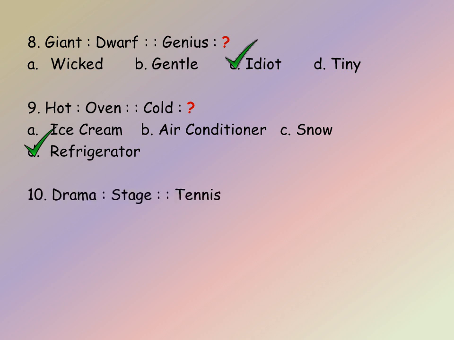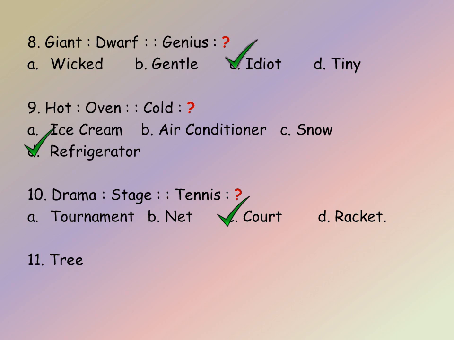Let us see the 10th question. Drama, stage, tennis, we have to find. The options given are tournament, net, court, and racket. So the analogy here is first one is played in the second. So drama is played on the stage. In the same way, tennis is played in the court. So the answer is C.